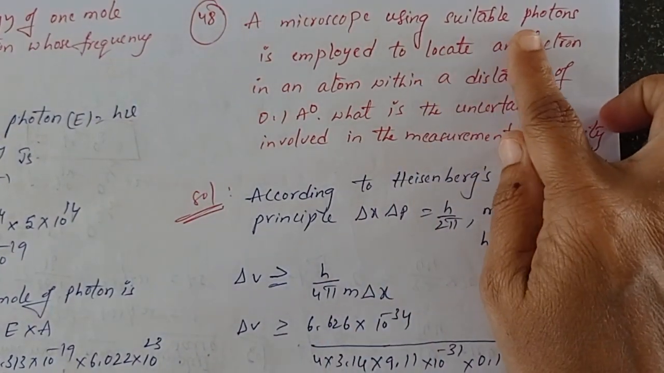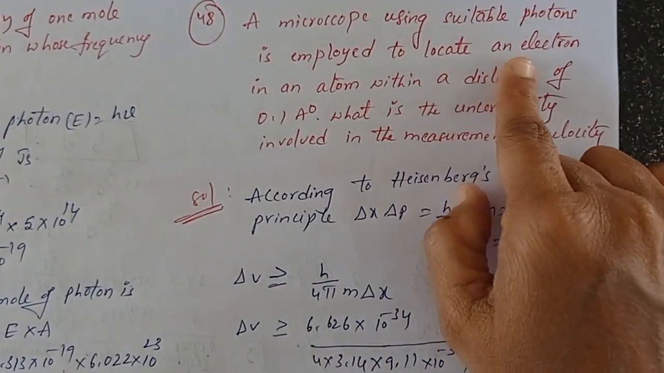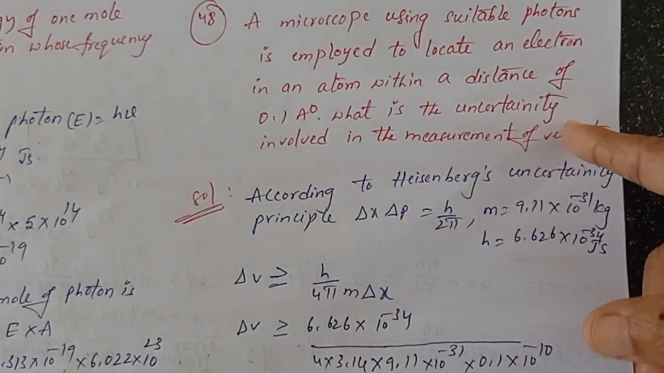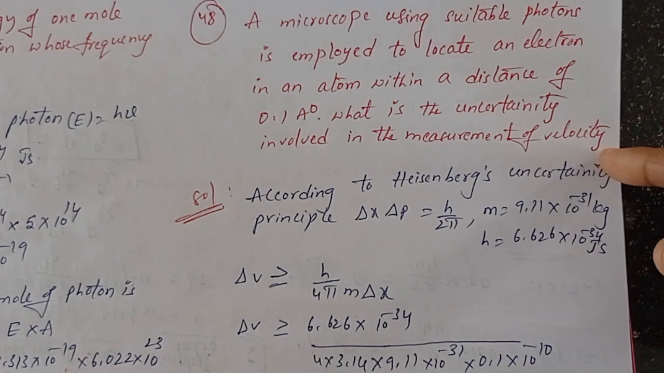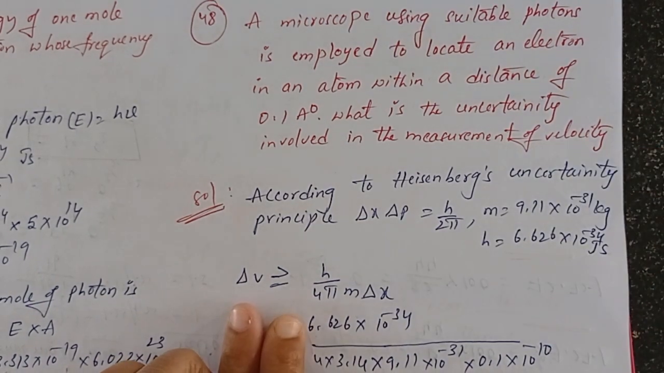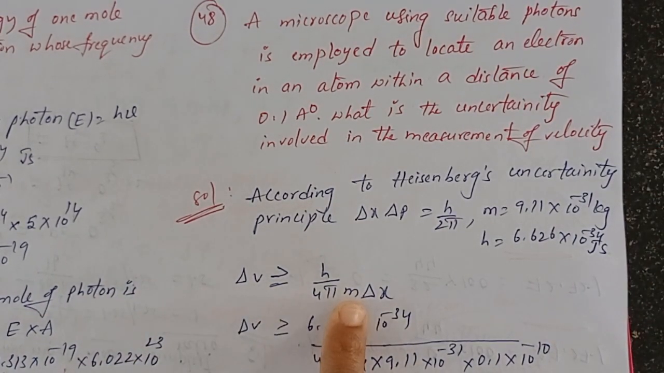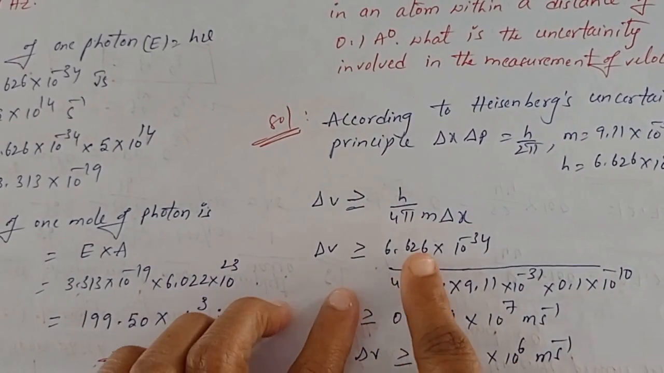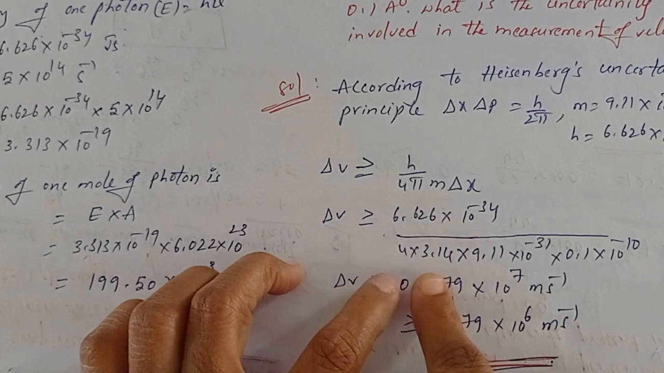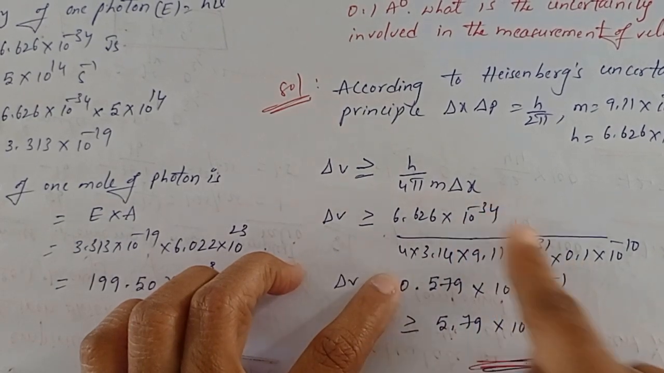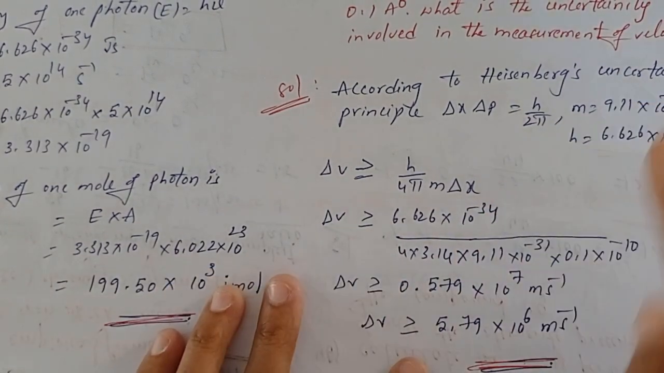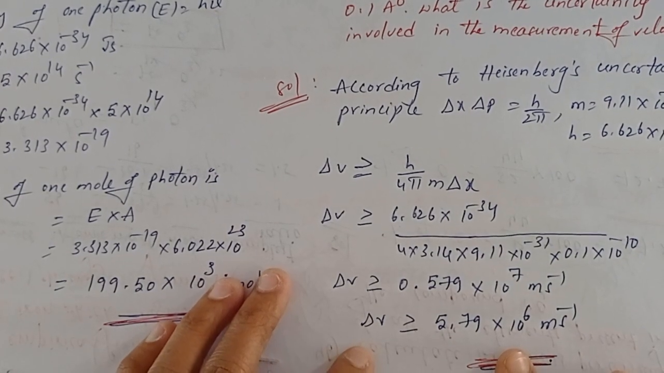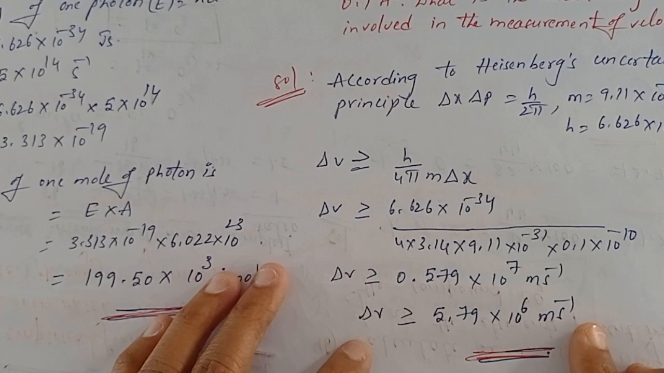A microscope using suitable photons is employed to locate an electron in an atom within a distance of 0.1 angstroms. What is the uncertainty involved in the measurement of velocity? The formula is delta V greater than or equal to h by 4 pi m into delta x. Clear students? Here h, Planck's constant, is given, 4 into pi into m into delta x. All values are given students. Just substitute these values. So here you will get 5.79 into 10 power 6 meters per second.